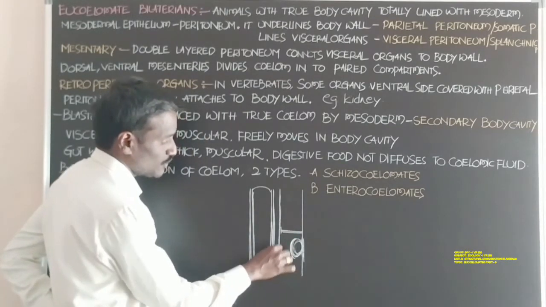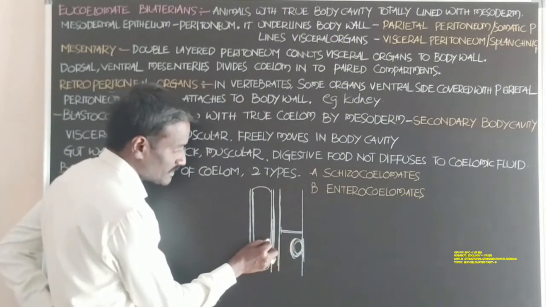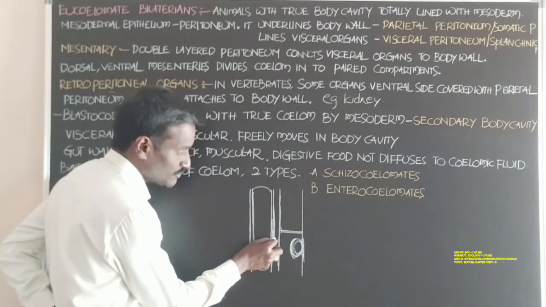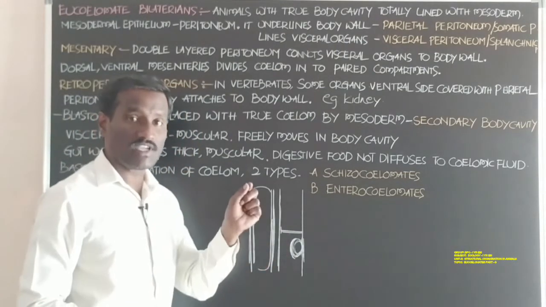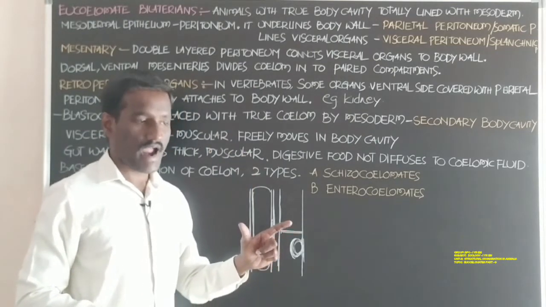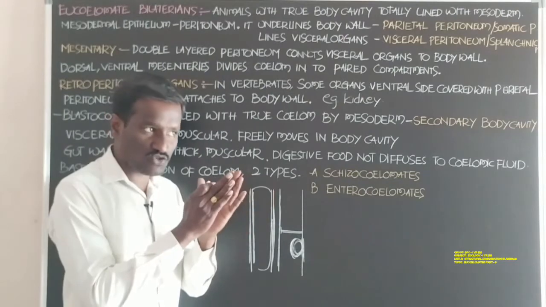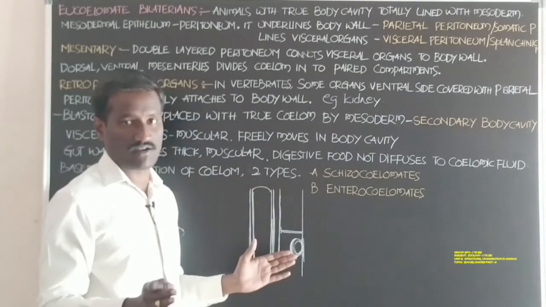This is the food tube or gut tube, and this is the wall of the food tube. It attaches with the mesodermal peritoneum, and the food tube also becomes thick and muscular. The gastrointestinal tract also shows peristaltic movement.